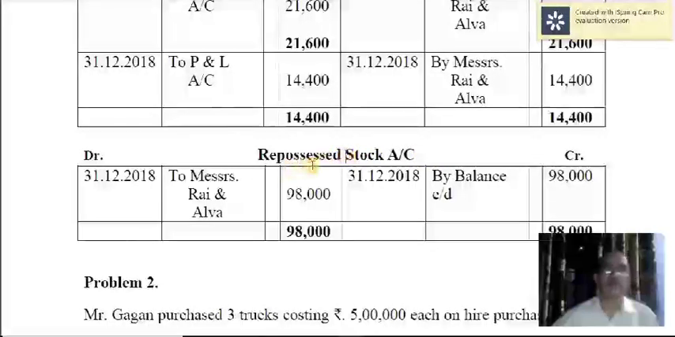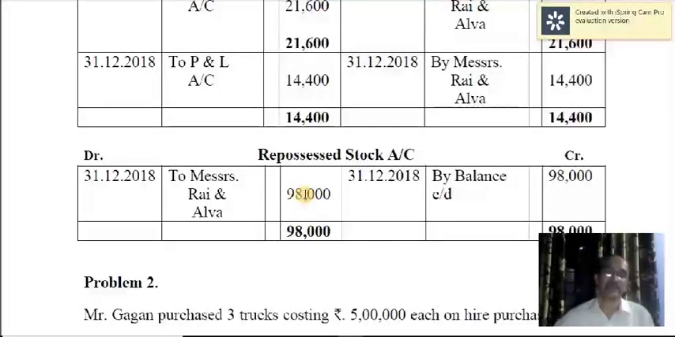Okay, so when assets are taken over, the entry is: repossessed stock account debit to Messrs. Rai and Alva. So you get the goods, for example 2 trucks you are going to take over. So debit what comes in, repossessed stock account being a real account. Then the giver, who are the givers? Messrs. Rai and Alva are the givers. Their account is credited, so 98,000. This is the agreed value of 2 trucks taken over.